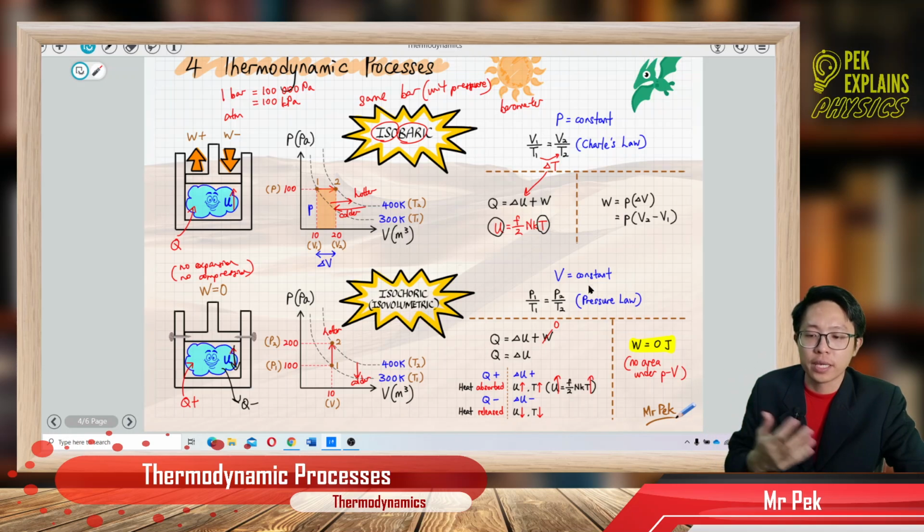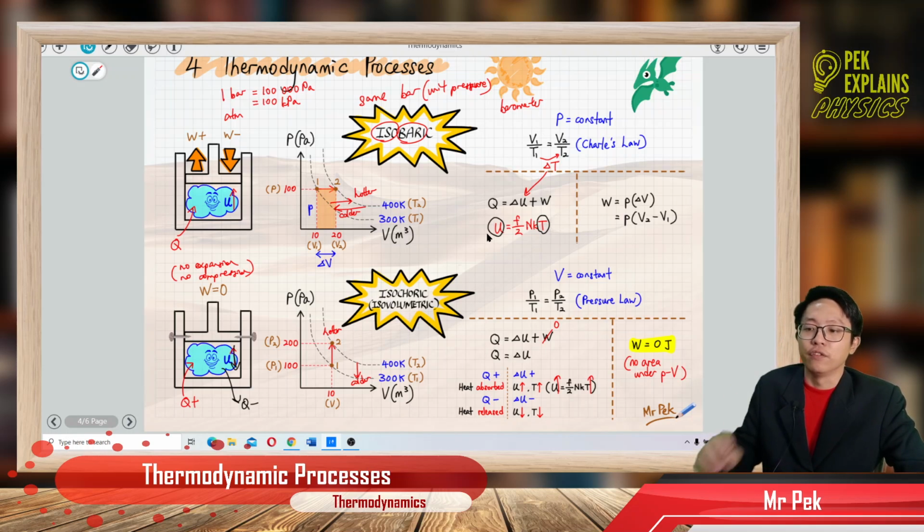For the isochoric process, it's constant volume. Constant volume means no expansion or compression can happen. No work done by the gas, no work done on the gas. So work done is 0. If you look at the graph, it is a vertical graph, going up, whereas just now it was horizontal. When the graph is vertical, there's no area under the graph. Of course, no area, no work done. Work done is 0, so you only have Q and delta U for the isochoric process.